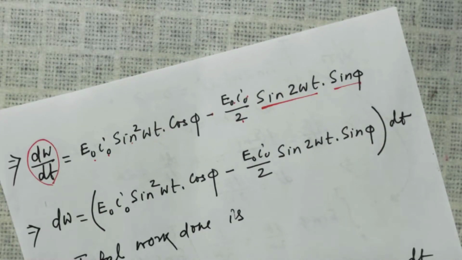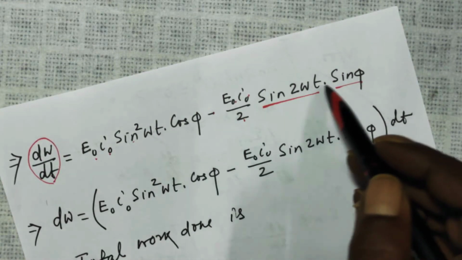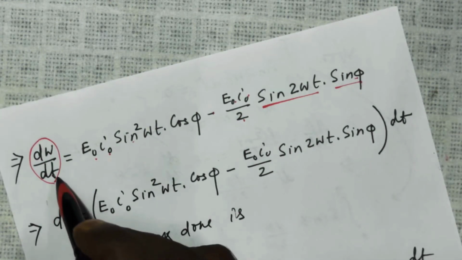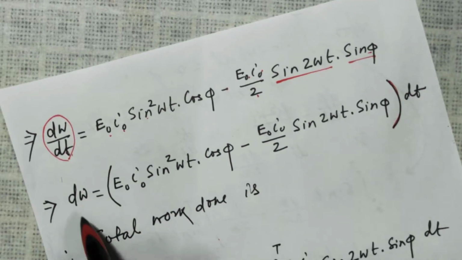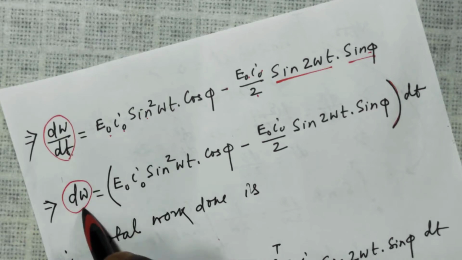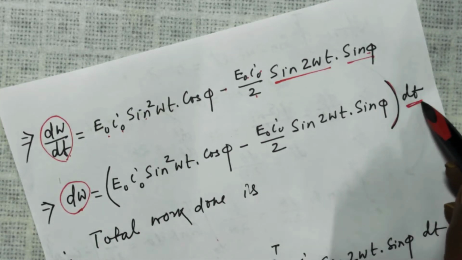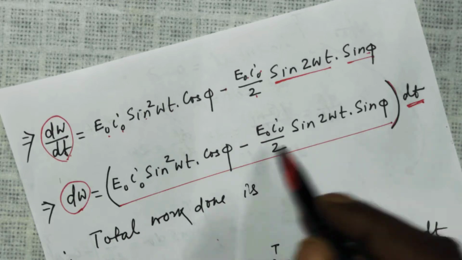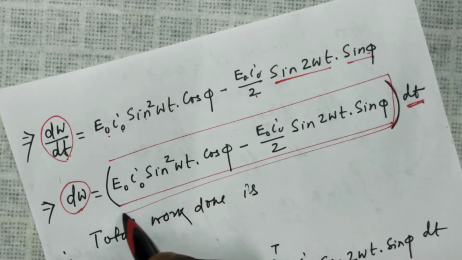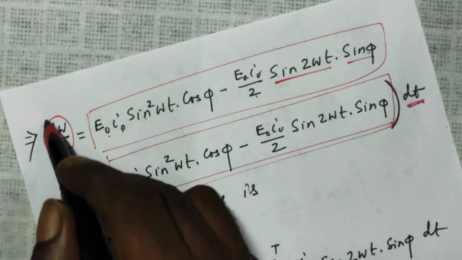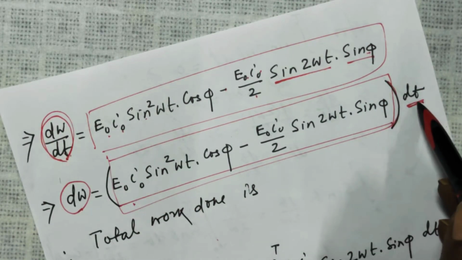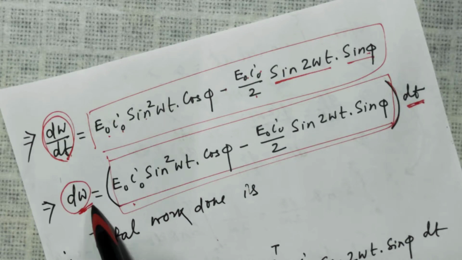Now, if I take dt to the right hand side, it is multiplied. Then what is the meaning? This is the small work done in time dt, and this was your power. That is the same thing as this. So power into small time dt is the small work done.